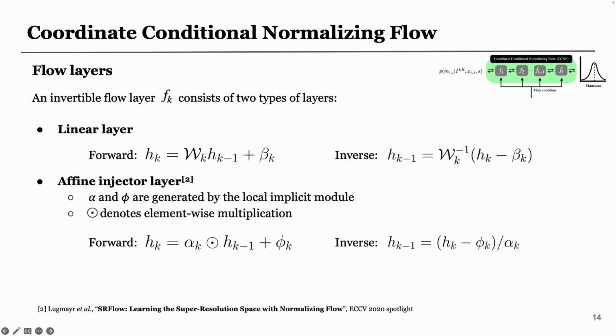For the internal architecture of a flow layer, we adopt a linear layer and then an affine injector layer. The linear layer performs linear transform on the input, and the affine injector layer will element-wisely scale and shift the input. Note that the parameters of the affine injector layer are predicted by the local implicit module in a hypernetwork fashion, such that the flow model can utilize the conditional signals.